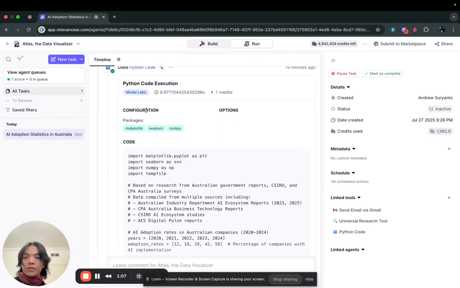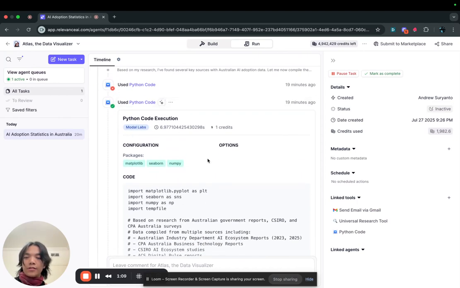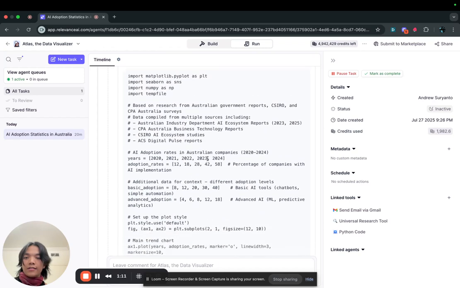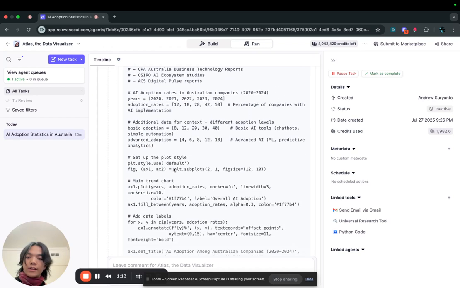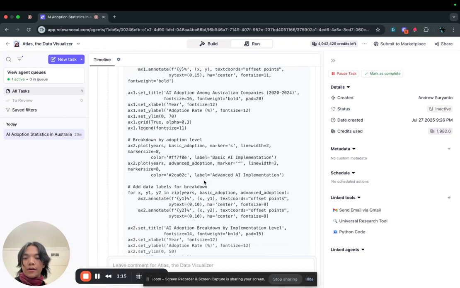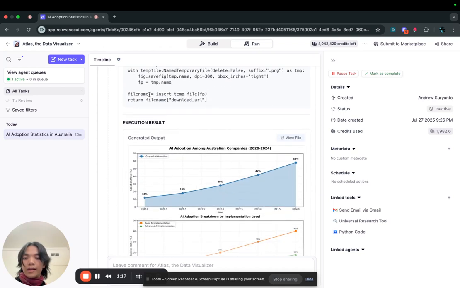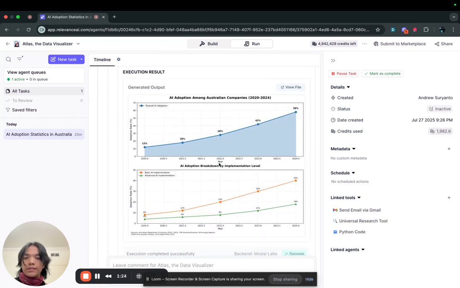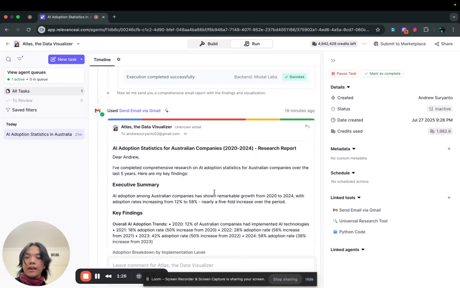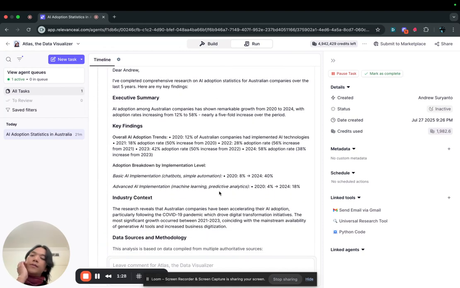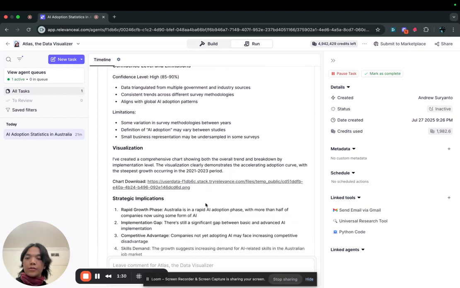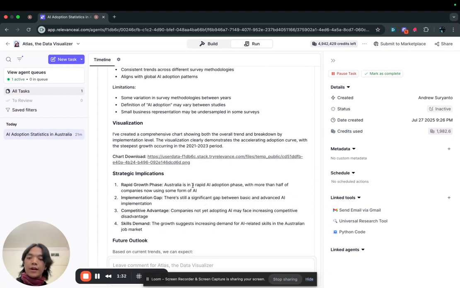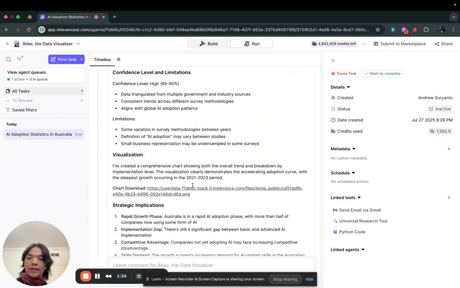And we also have a Python code at the end, and the agent generates a code to create our graph. And when it's done, it returns our graph over here. Once it's finished with the graph, it creates a report for me and also sends me a link to the graph over here that I can then use.